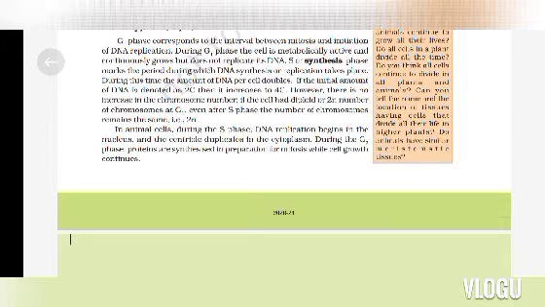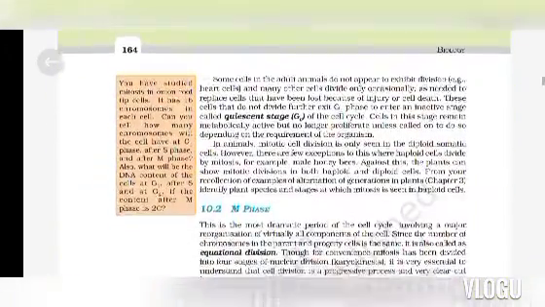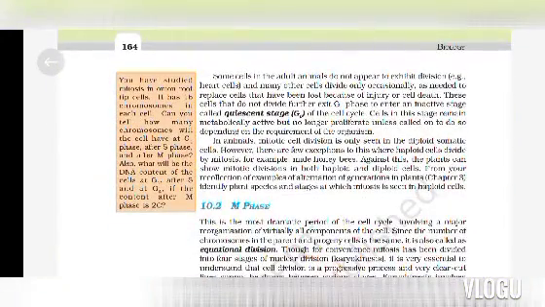In animal cells, during the S phase, DNA replication begins in the nucleus and the centriole duplicates in the cytoplasm. During the G2 phase, proteins are synthesized in preparation for mitosis while cell growth continues. Some cells in the adult animal do not appear to exhibit division, for example heart cells, and many other cells divide only occasionally, as needed to replace cells that have been lost because of injury or cell death.